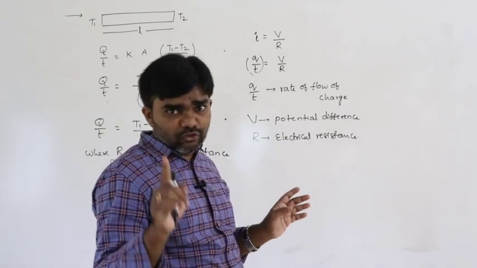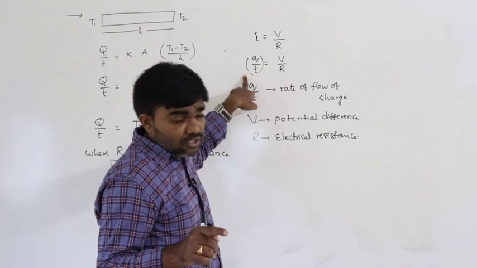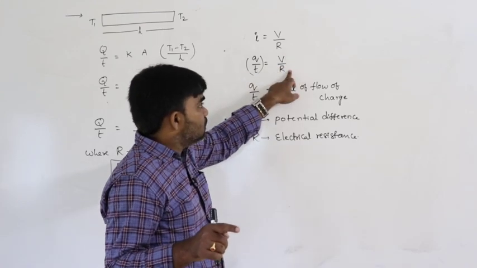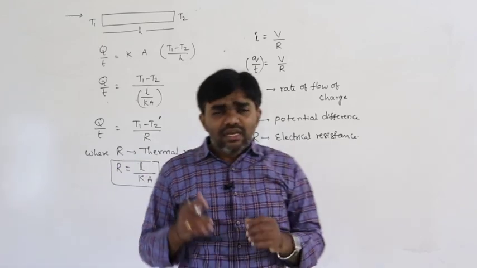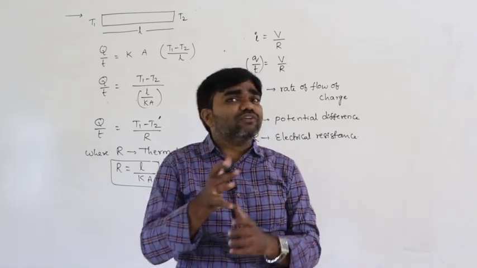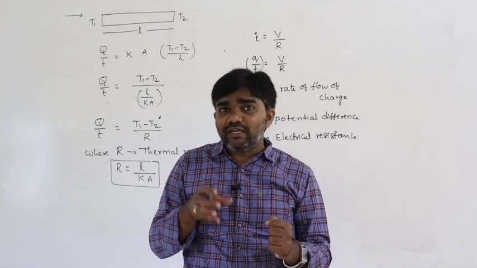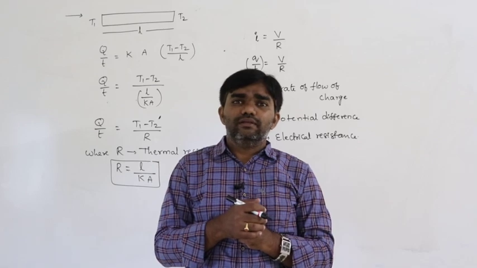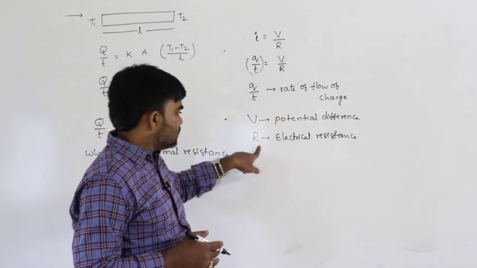I think all of you know about this. So Q by T is the rate of flow of charge, V is the potential, and R is the electrical resistance. What is electrical resistance? Electrical resistance is defined as opposition to the flow of electric current through the material.